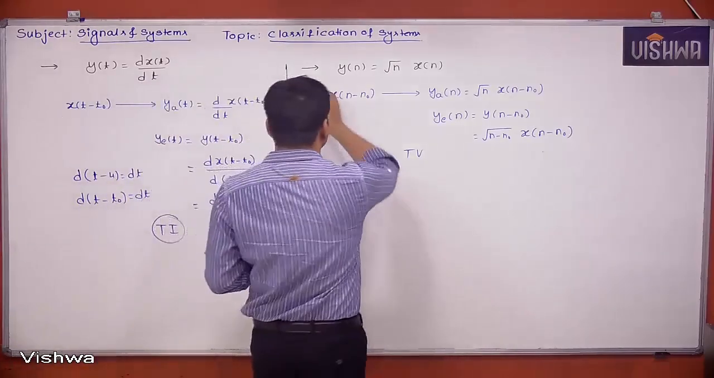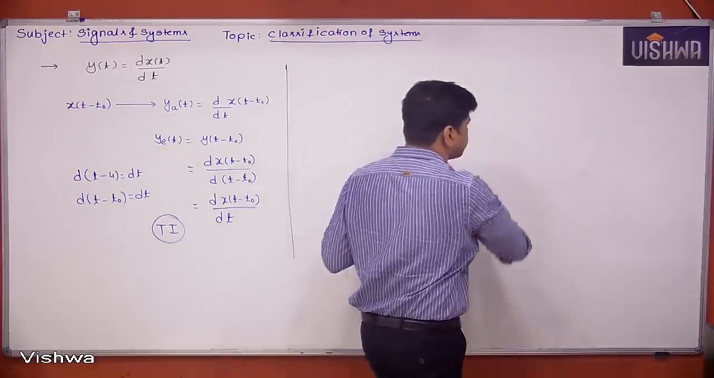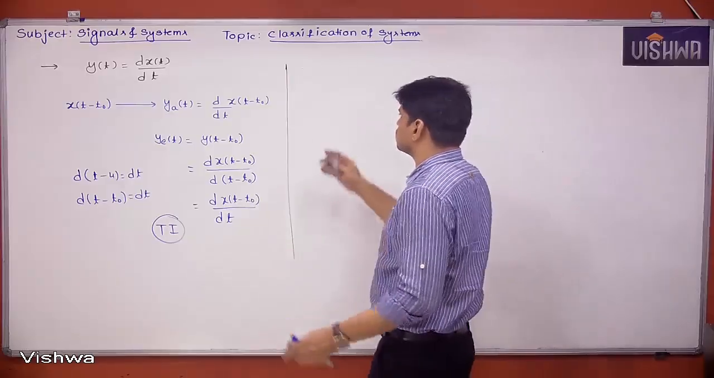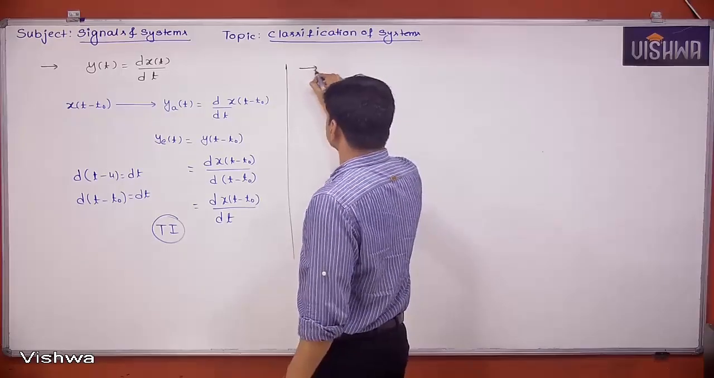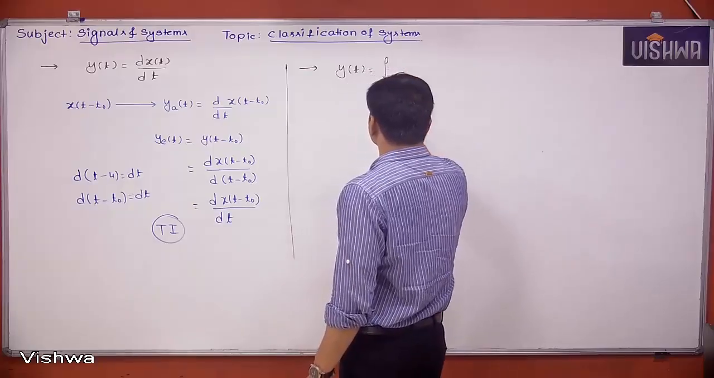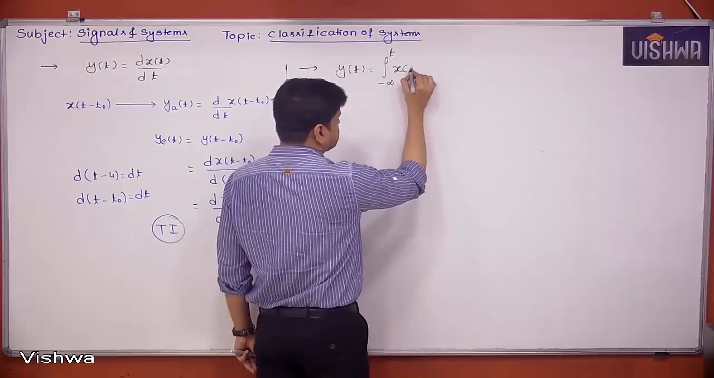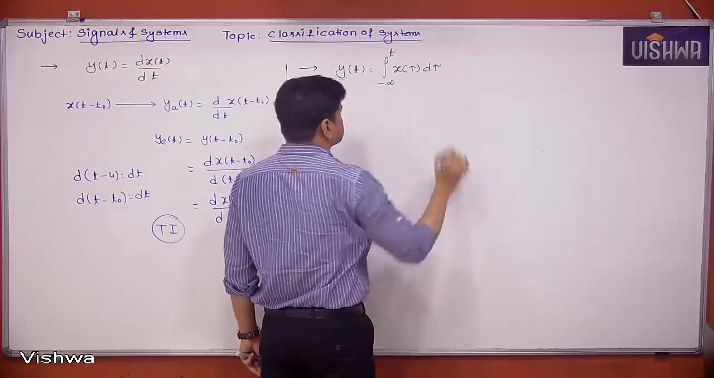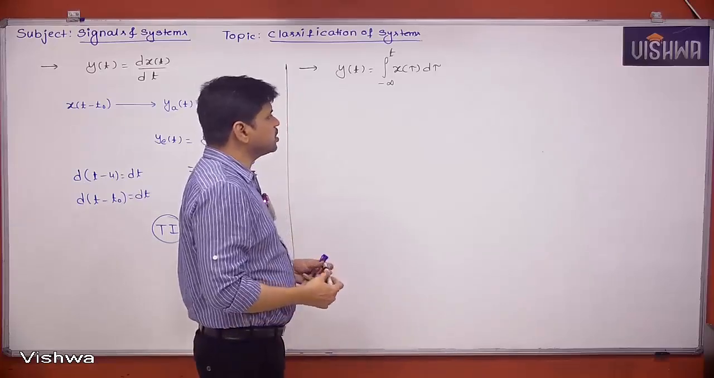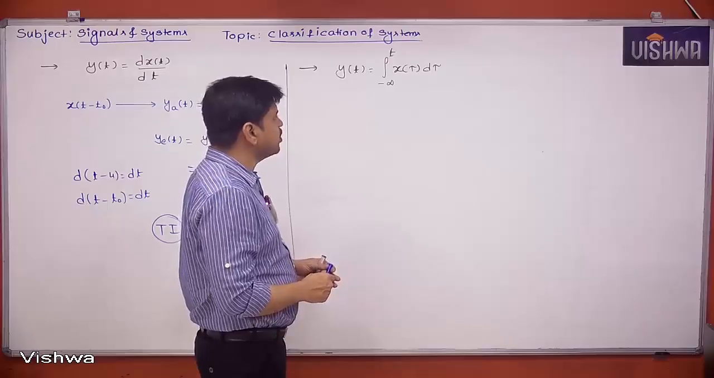In the similar manner, if I take running integral, let's say y of t is equal to integral minus infinity to t x of tau d tau. So this input output relation, this system, is it time invariant or time variant? Again I am saying it is a time invariant system.